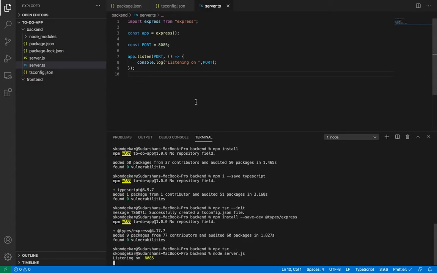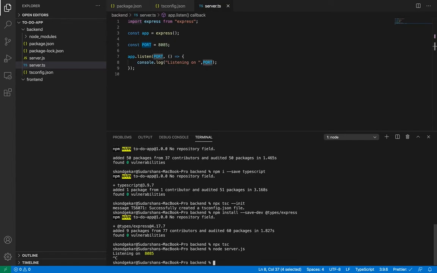If you see over here, it has created my Express application. It is listening on a port, and it has executed this function, and console.log gives me output on this terminal. Over here it shows listening on port 8085, and it will never end. It is like a loop. So to end this server, I will have to press Ctrl+C.